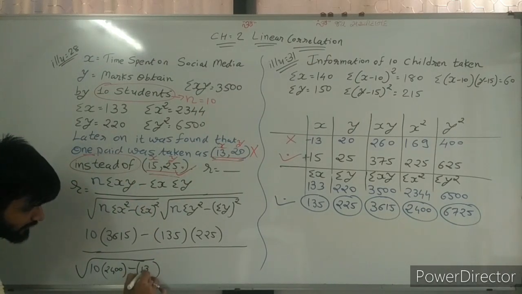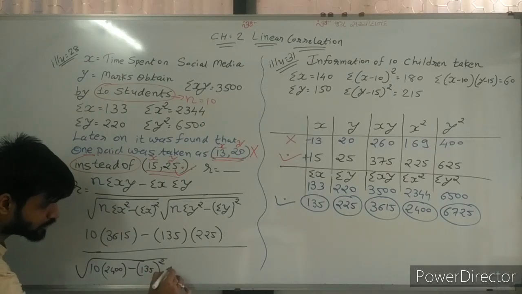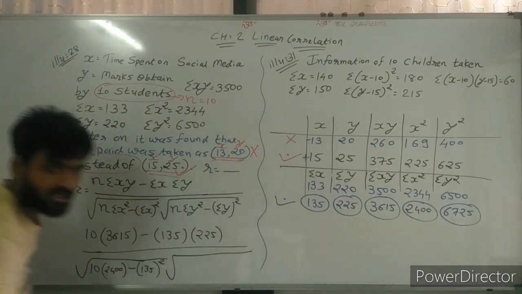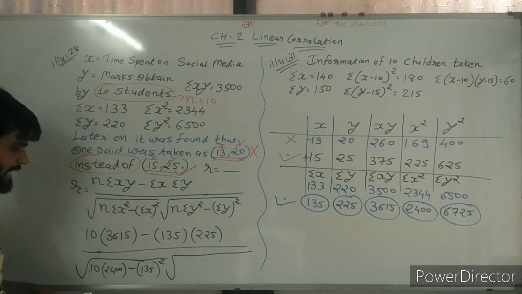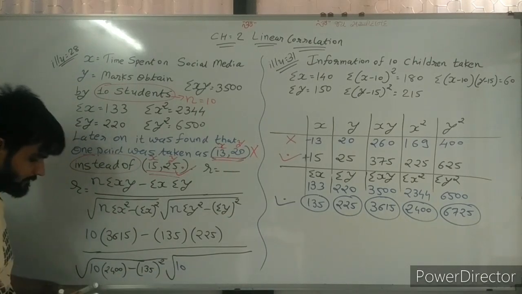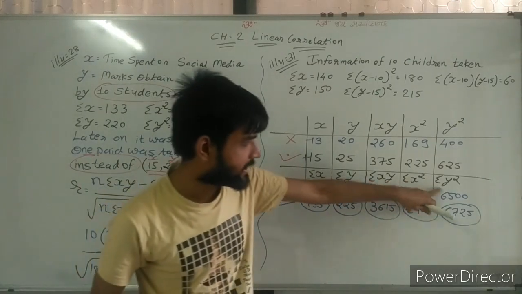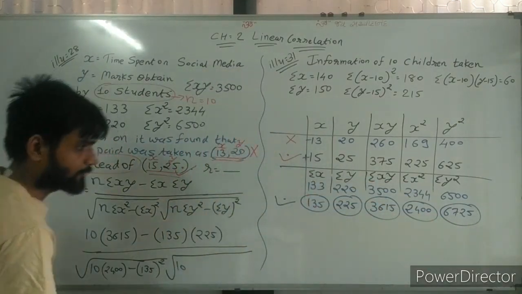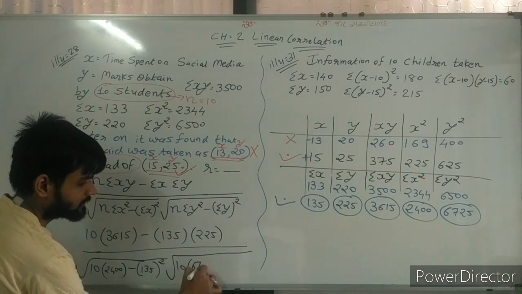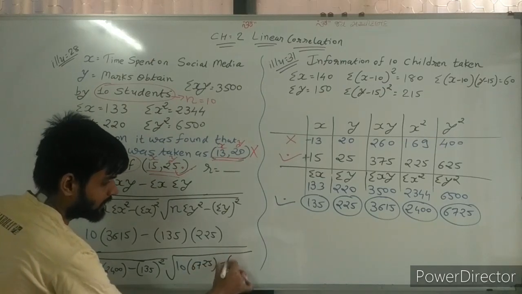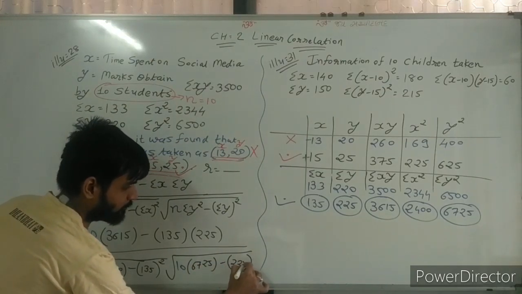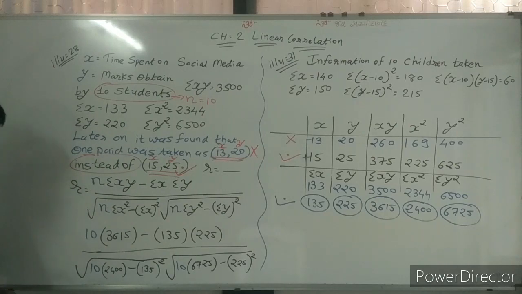So sigma x 135 whole square. Second under root, again n sigma y square. Sir, sigma y square is 6725 minus sigma y whole square, 225 whole square.